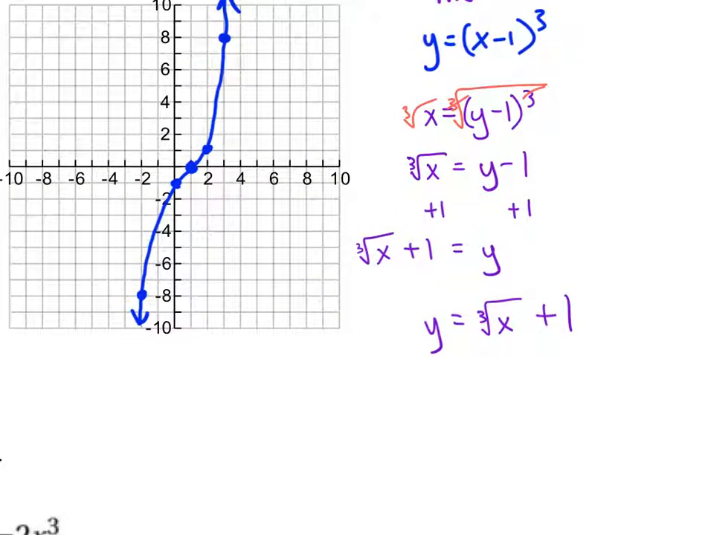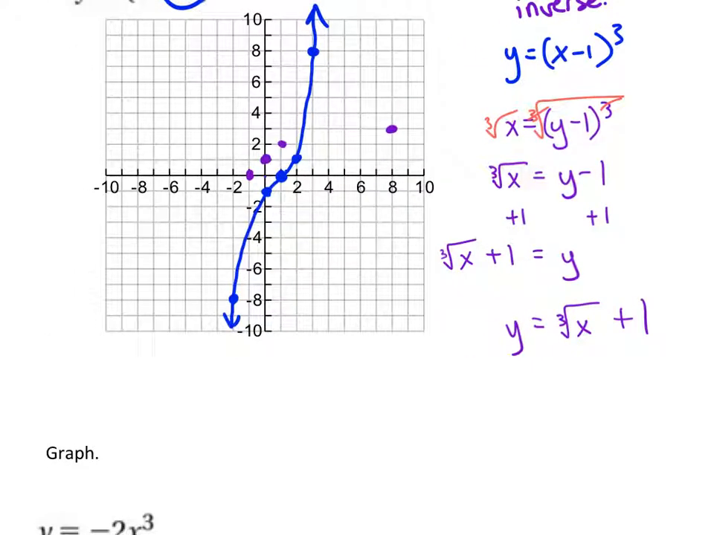And we can graph that. That's a cube root function, so that's kind of the flatter looking snake. And it's been shifted up 1. So there are my points.